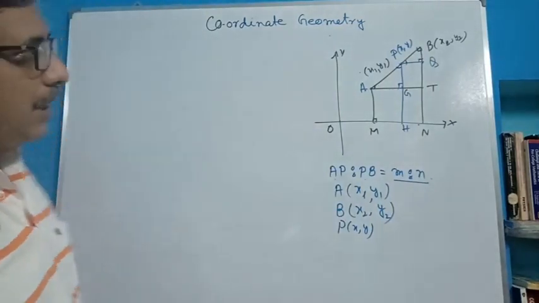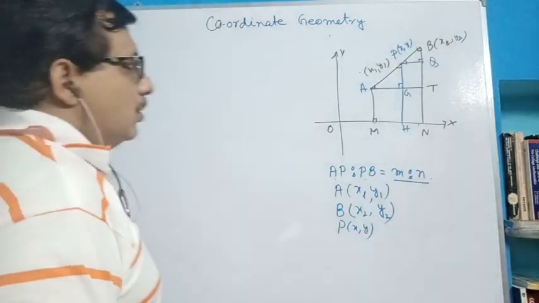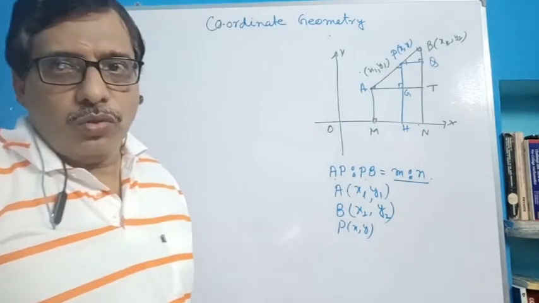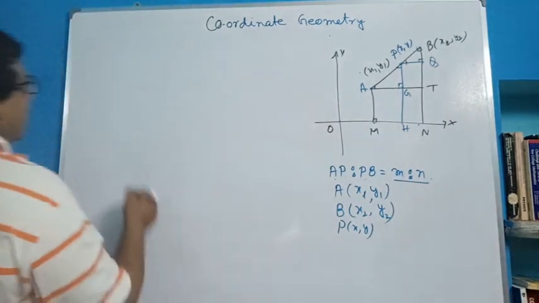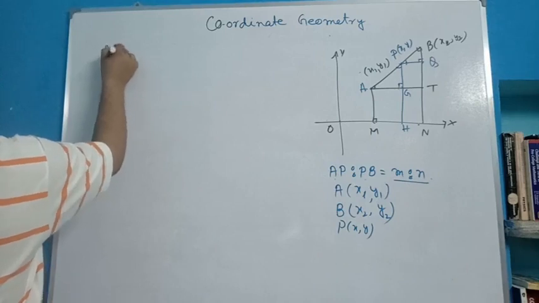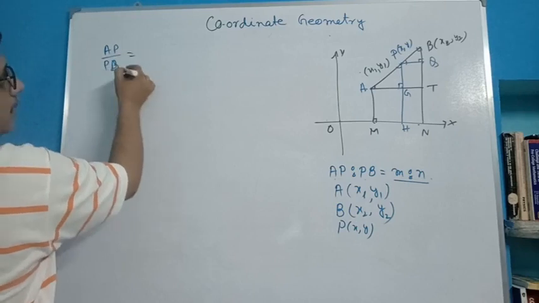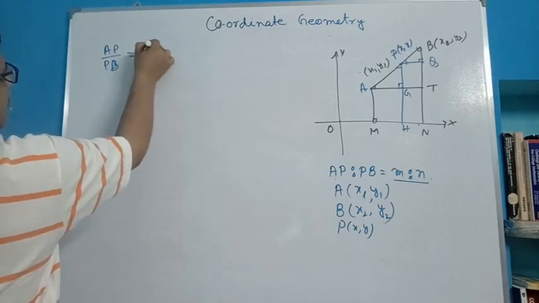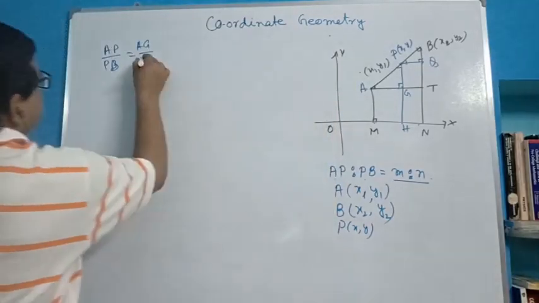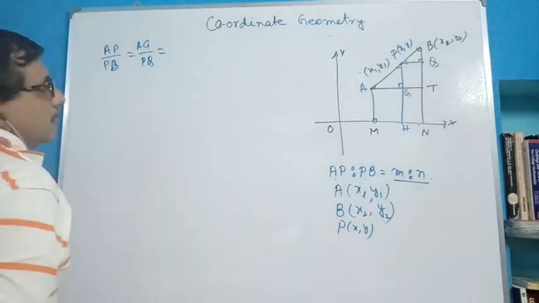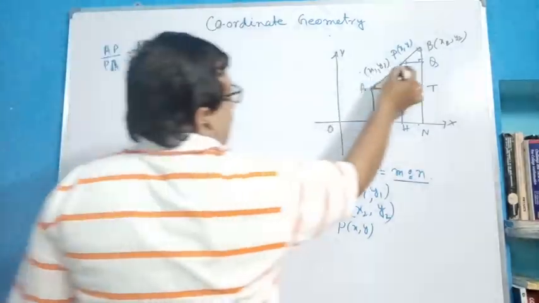Since these two triangles are similar, their sides are also proportional. So from this we can conclude that AP by PB is equal to AG by PQ, and the other side PG by BQ.